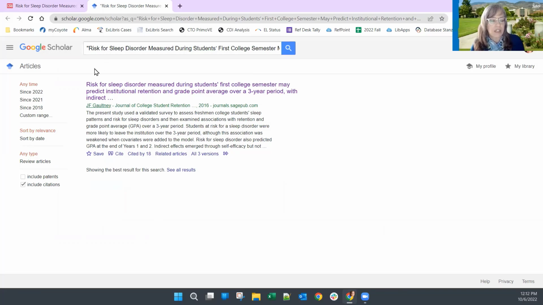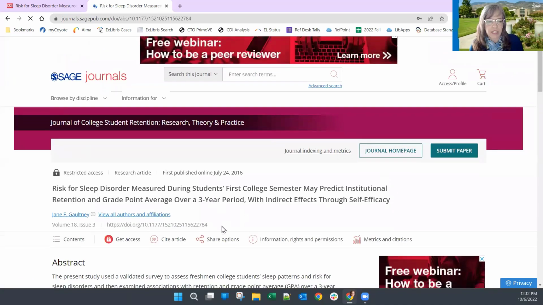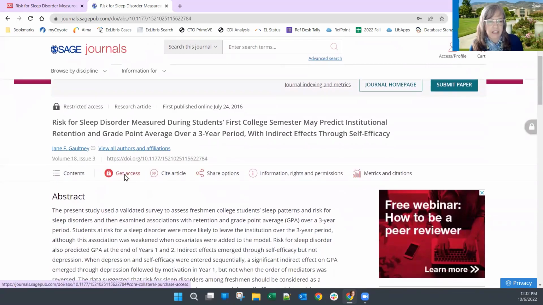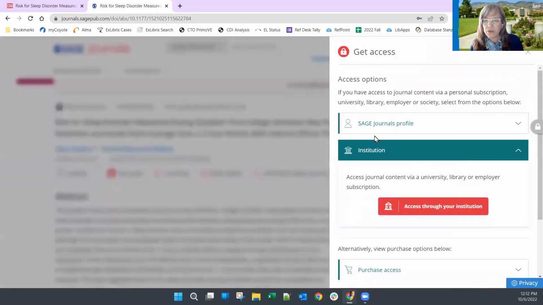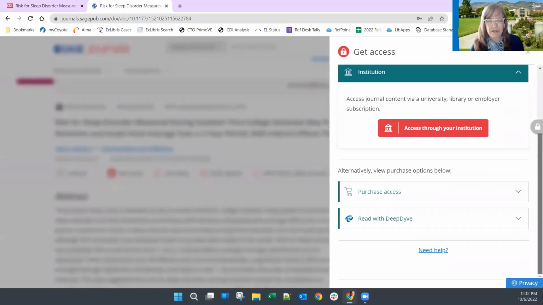So here it is, it's run that search for me in Google Scholar. This is not looking real positive, but let me double check on it. So it says it's restricted, and how would I get access? Oh, this is very confusing. Access through my institution, except I was just at my institution and it would have told me if I had access to it.